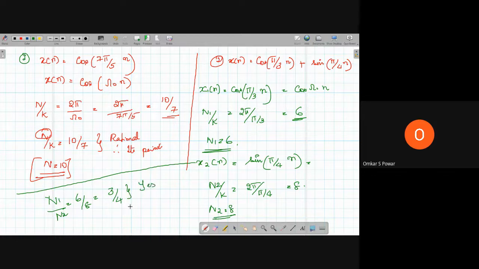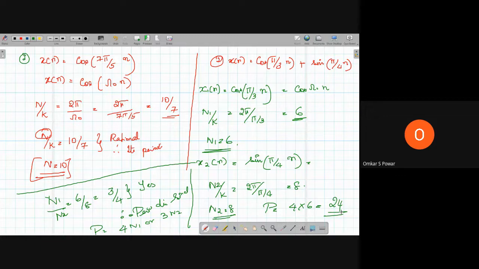Yes, therefore it is a periodic signal. So what is the period? Period is equal to 4 times n1 or 3 times n2. What is 4 times n1? Let me write it here. 4 times 6, which is equal to 24 is the period. Okay.